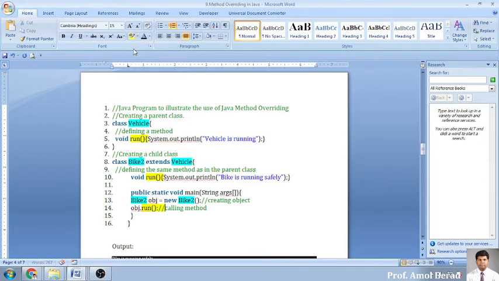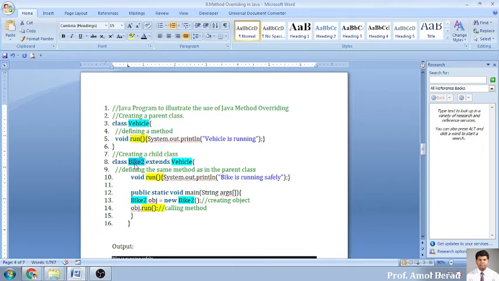So what will be the output then? Whether it will display vehicle is running or whether it will display bike is running safely. What is your expectation? Which run function will be executing? Can anyone tell me? This is a superclass which contains function run.